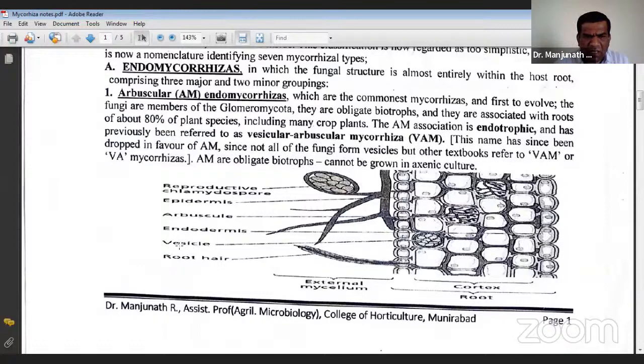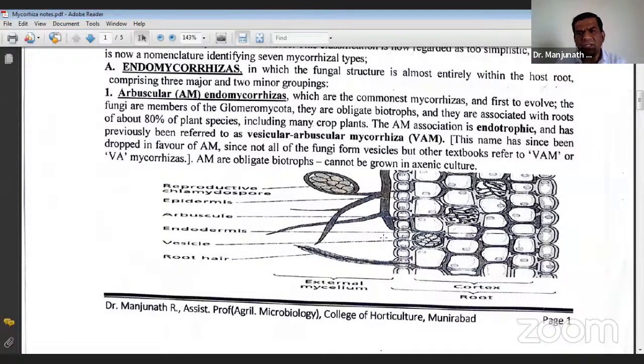You can also see the vesicle formation here. These vesicles are not compulsory. They may not always be present. That is interesting here.